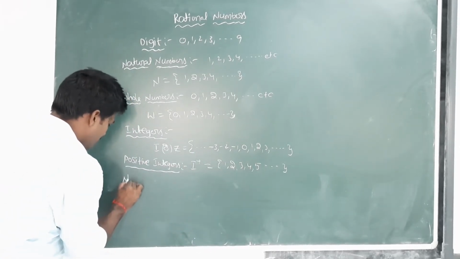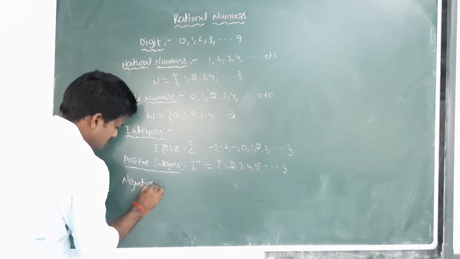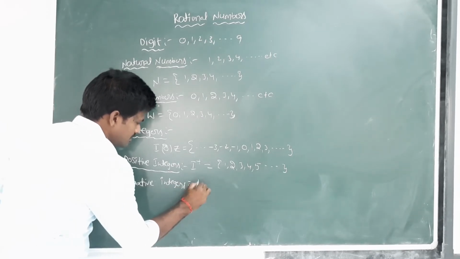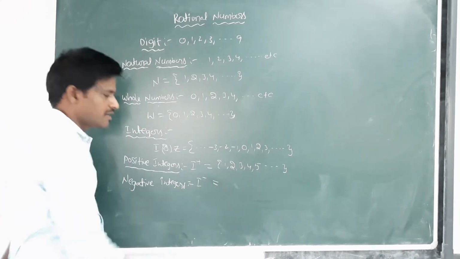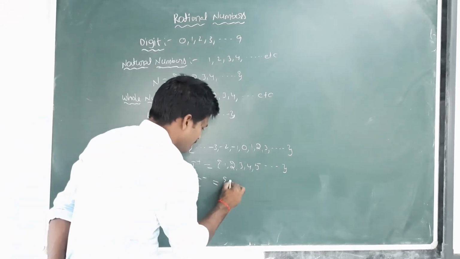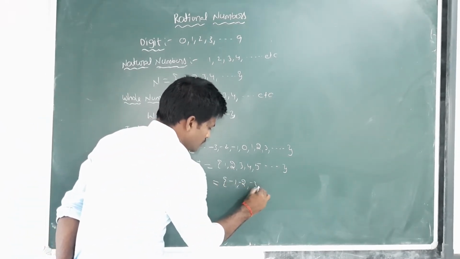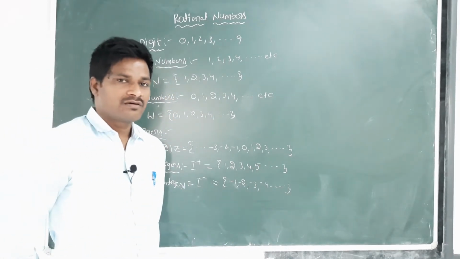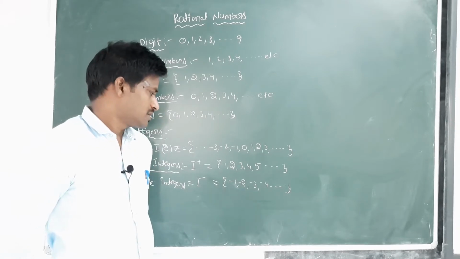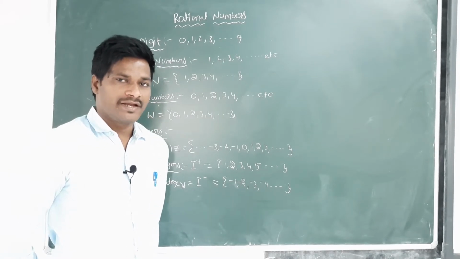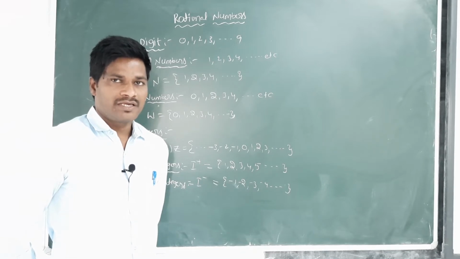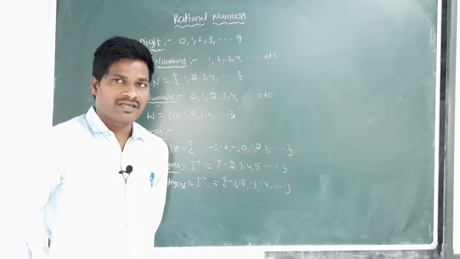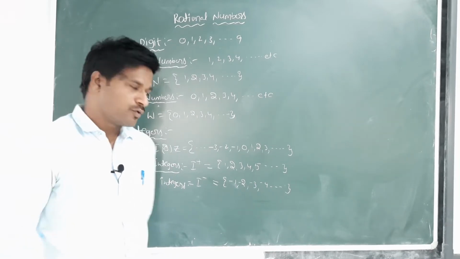Next one, negative integers, I minus, equal to the set of -1, -2, -3, -4 and so on, is the set of all negative integers. 0 is neither positive nor negative.